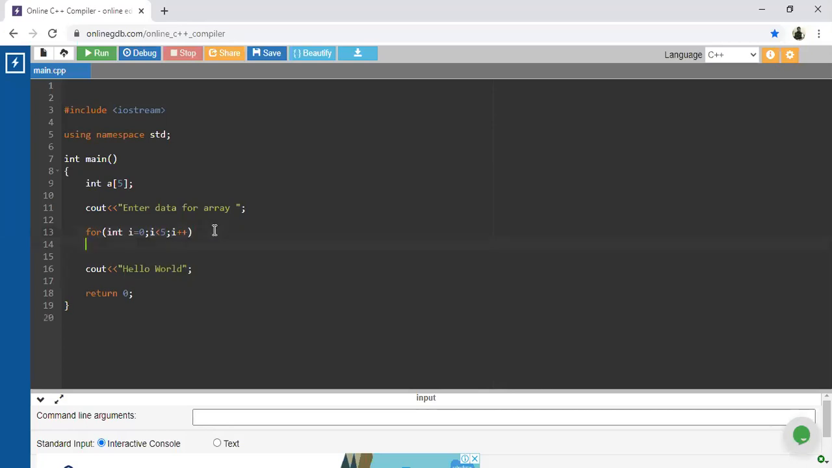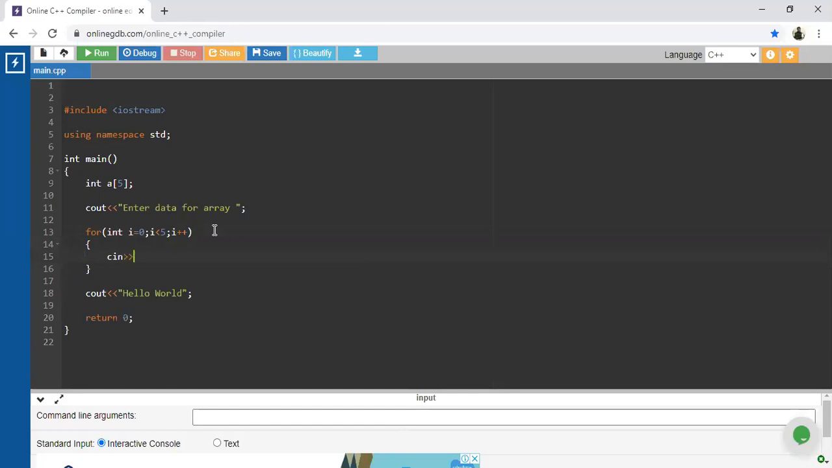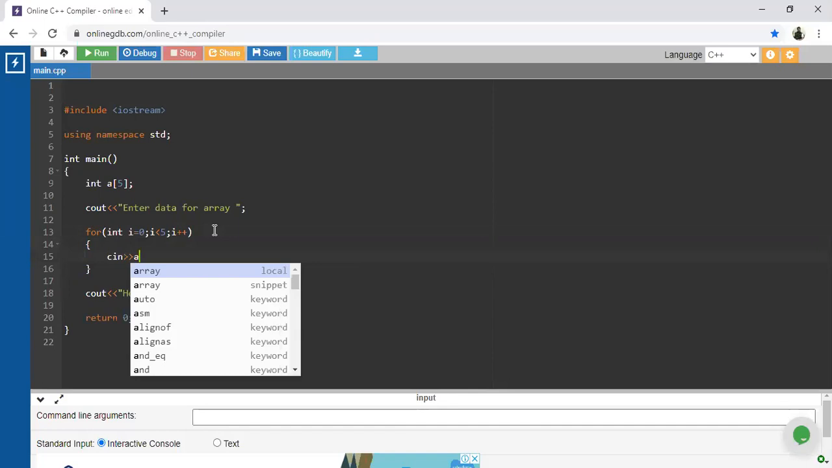Next, we want to accept data for that particular array. So which function are we using? We are using the cin function. cin, A of i, and in A of i we store all the data inside the array.